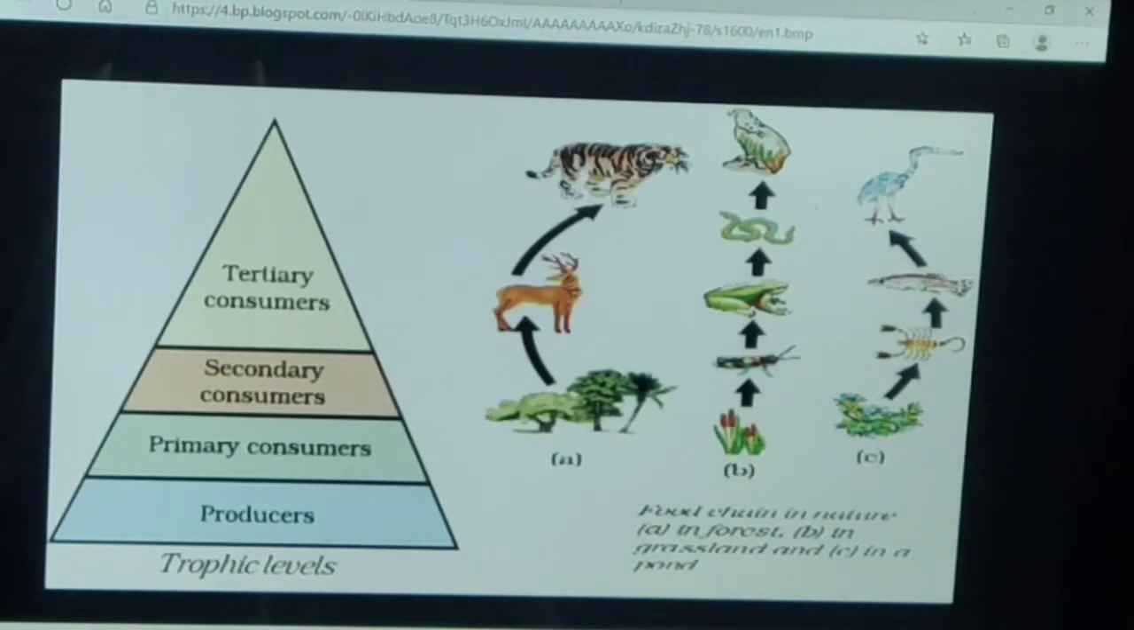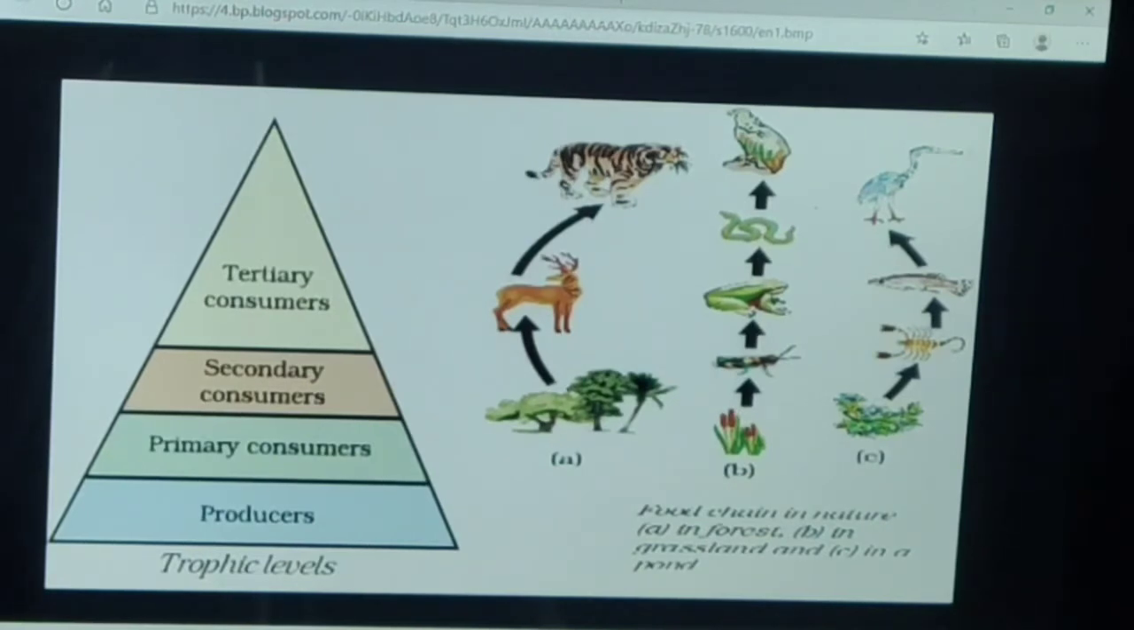In a food chain, producers prepare the food from inorganic material, and the primary consumer, then secondary consumer, tertiary consumer, form trophic levels. At the first trophic level, producers are there. Primary consumers, the herbivores, come at the second trophic level. Secondary consumers, the small carnivores, come at the third trophic level. Tertiary consumers, the larger carnivores, come at the fourth trophic level.